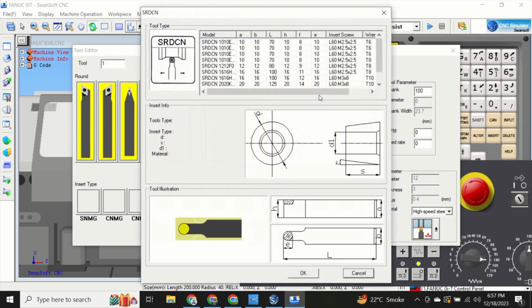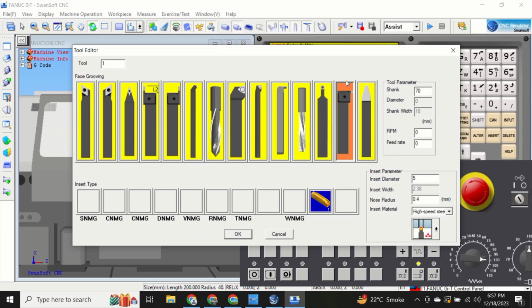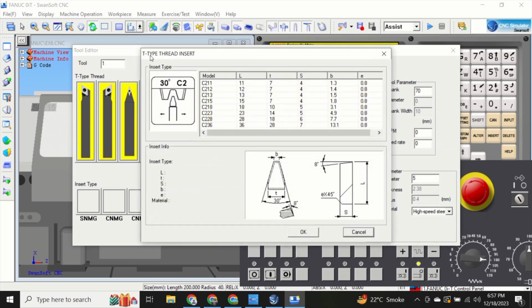This is shank length. Diameter of the insert. And height of the tool. Further select any tool from model. Face Grooving Tool. Acme thread or T-type thread. Here you can change tool insert as required from the model option.